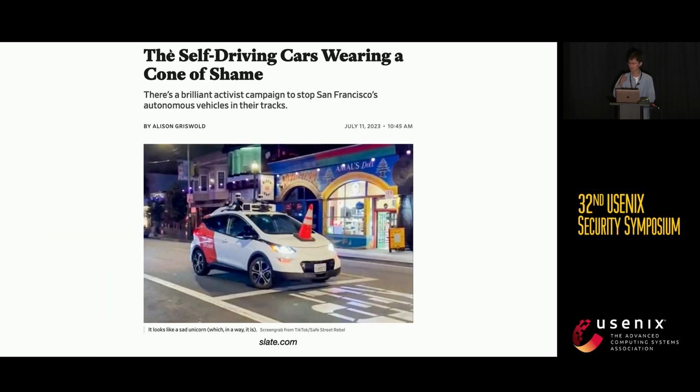Coming back to this example, can we deal with this? My answer is yes, because it's abnormal to have a cone on a car. The spatiotemporal consistency of the cone is not consistent. It's against the normal pattern.